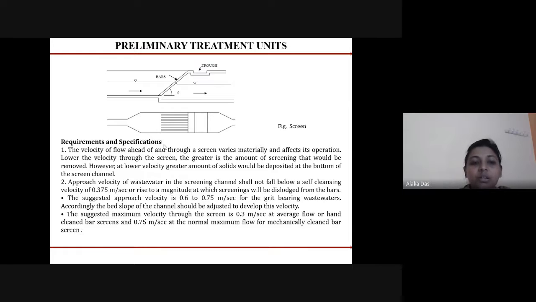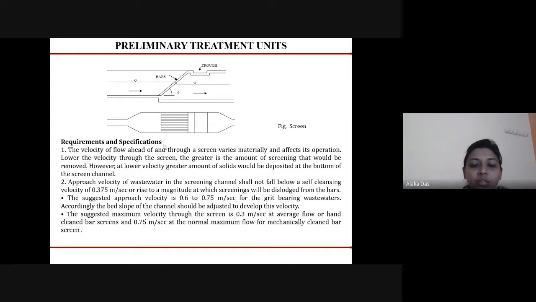There are different requirements or specifications for designing the screen. We'll see them one by one. The approach velocity should be kept at 0.375 meter per second, below the self-cleansing velocity, and the suggested approach velocity is taken as 0.6 to 0.75 meter per second for grit bearing wastewaters.